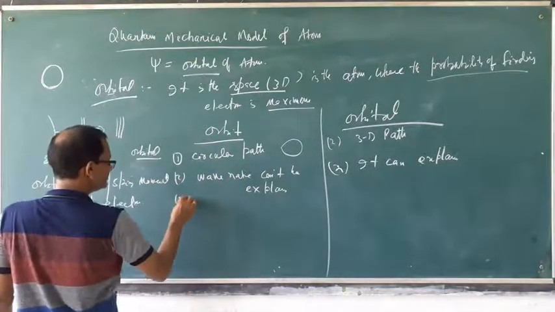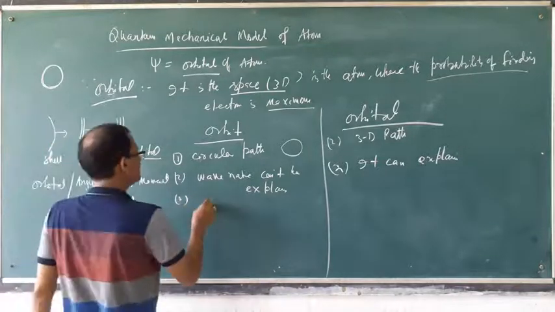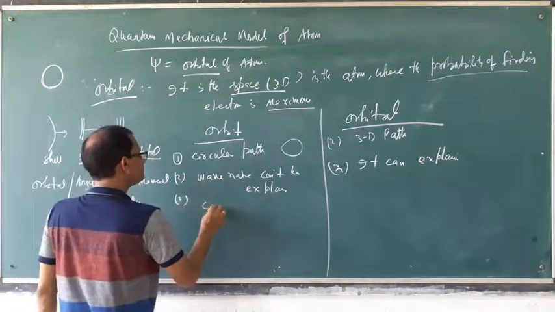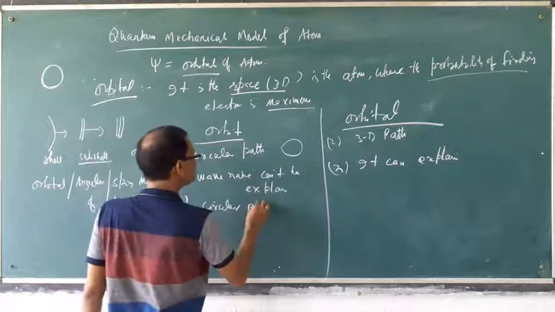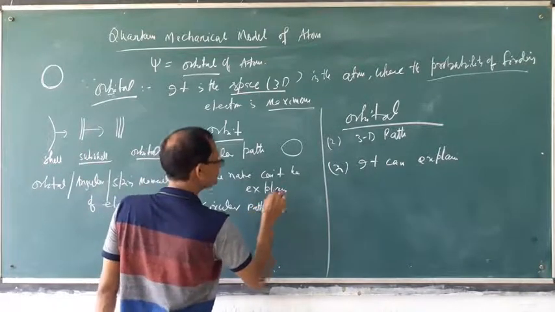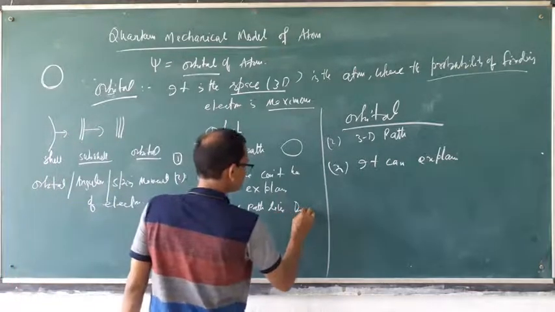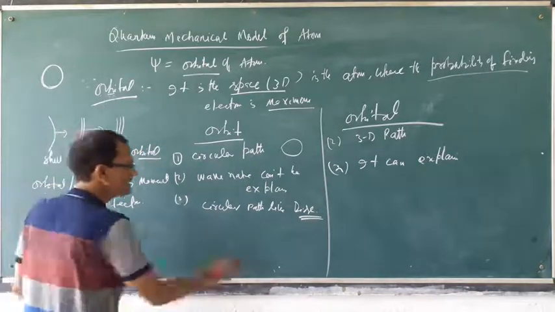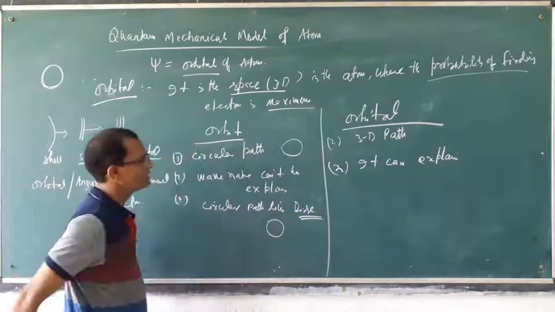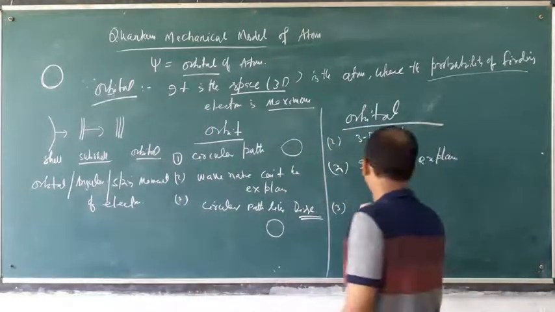And the path, whatever path, the orbit is a circular path, like a disc shape, one particular shape. But the orbital has a different shape.